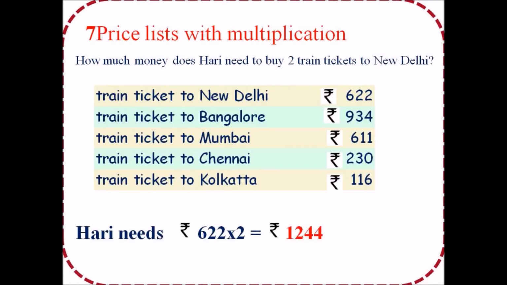Price list with multiplication. How much money does Harry need to buy 2 train tickets to New Delhi? The train ticket to New Delhi costs 622. Train ticket to Bangalore costs 934. To Bombay it costs 611. To Chennai it costs 230. And to Calcutta it costs 116. So Harry needs how much? Now his ticket to New Delhi is 622 and he needs 2 tickets. So multiply with 2. The total is 1244 rupees.